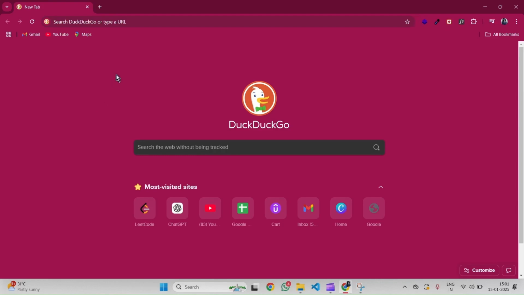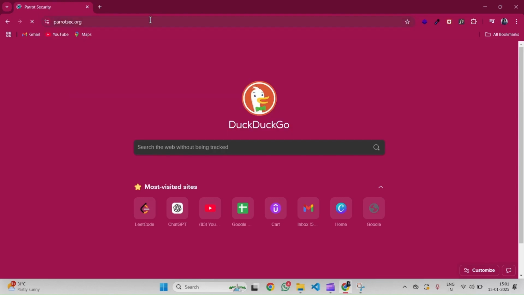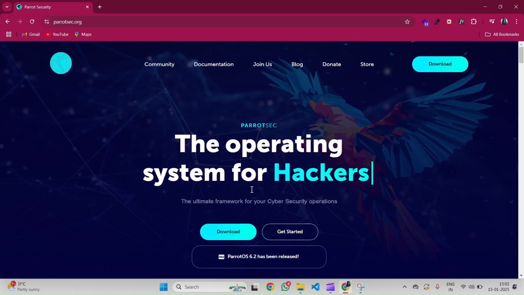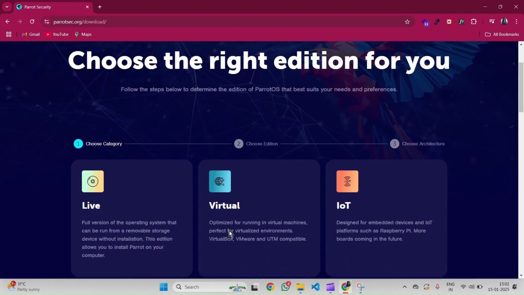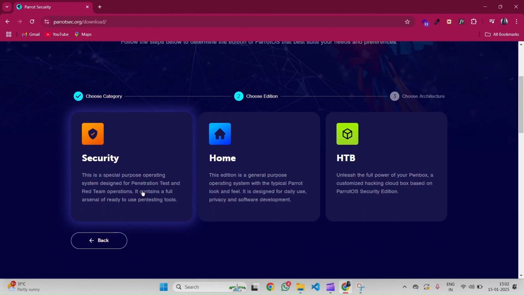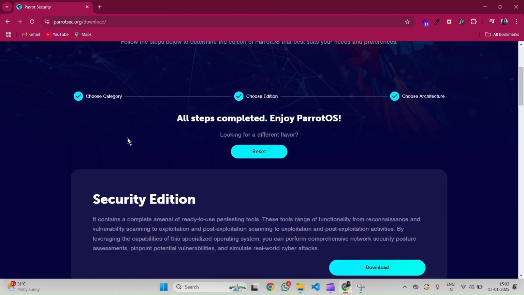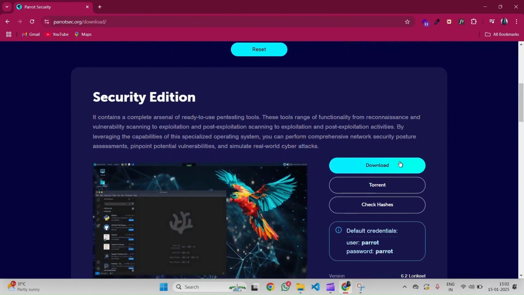Now it's time to download Parrot ISO file. Open the browser and search for parrotsec.org. Click on Download button. Choose Live option and go through security. Click on AMD 64. Scroll down and click on Download.